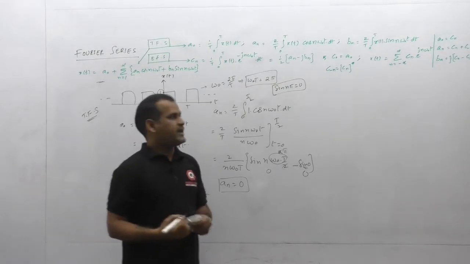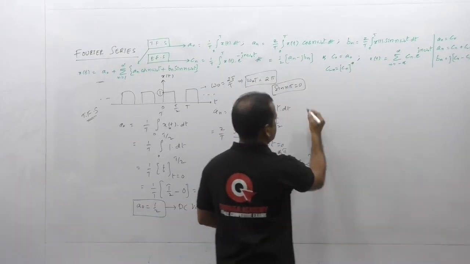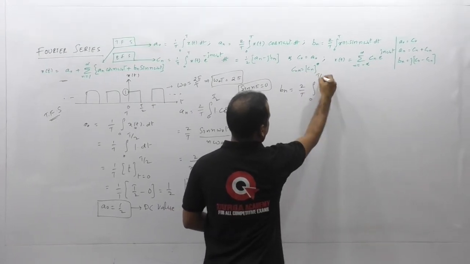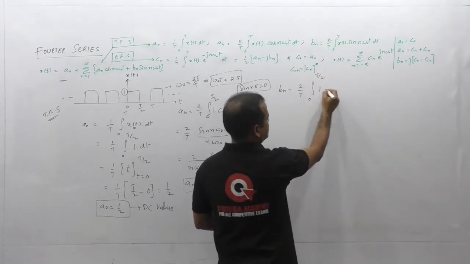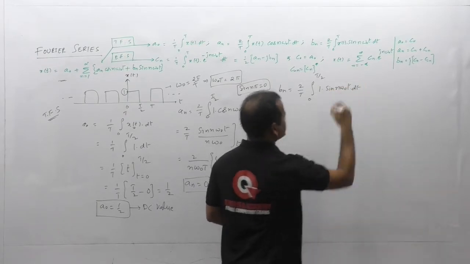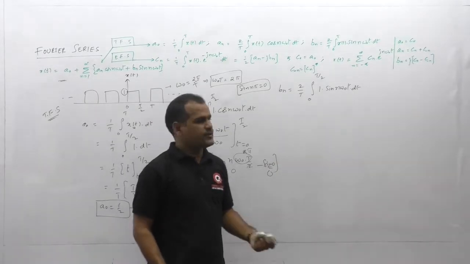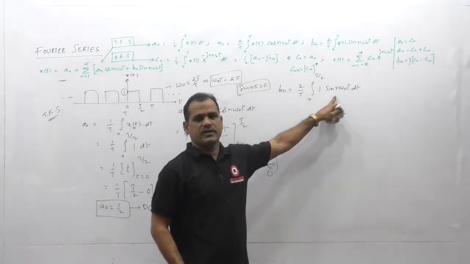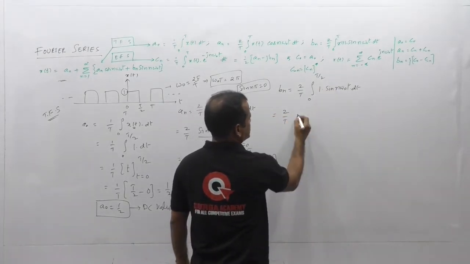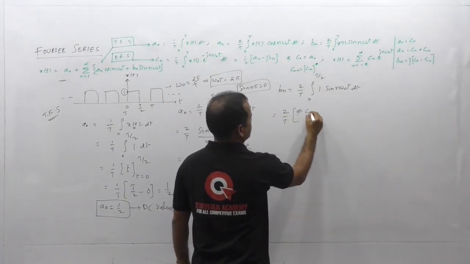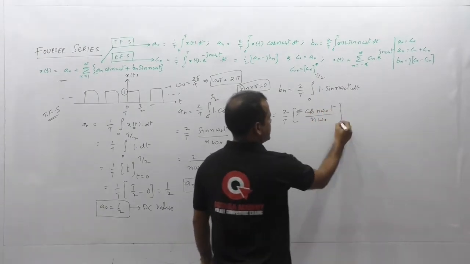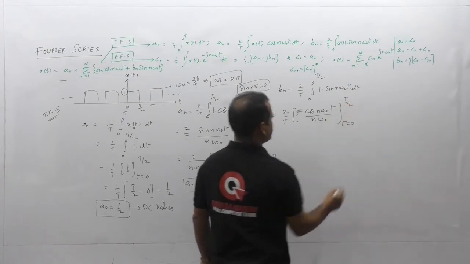And then let us calculate the coefficient bn here. So this bn is given by the formula 2 by T integral 0 to T by 2, over this limit x of t is amplitude 1, and then it is multiplied with sin n omega naught t dt. Now integration of sin is there. Let us simplify this expression. Integration of sin theta is minus cos theta, we know. So let us take this integration 2 by T, integration of sin is minus cos n omega naught t divided by n omega naught, with t limits from 0 to T by 2.